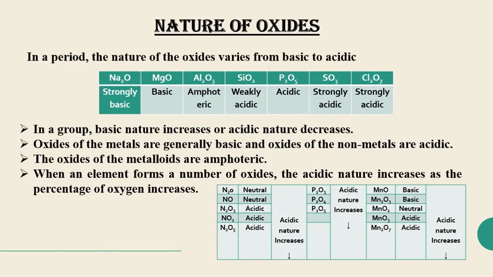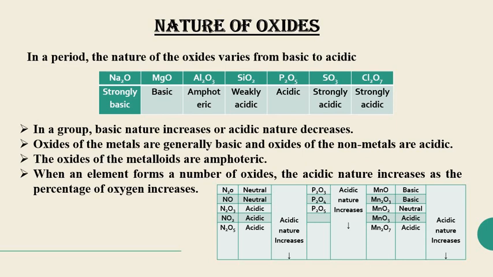Nature of oxides. In a period, the nature of the oxides varies from basic to acidic. Here it is given Na2O, MgO, Al2O3, SiO2, P2O5, SO3, Cl2O7. This is for the third period, and you can see that initially it shows a basic nature, that is strongly basic for sodium oxide.